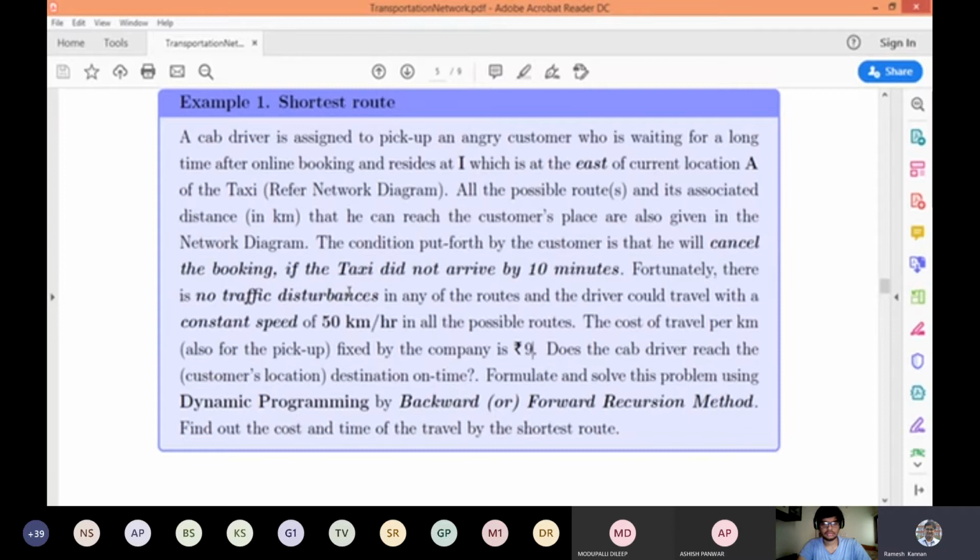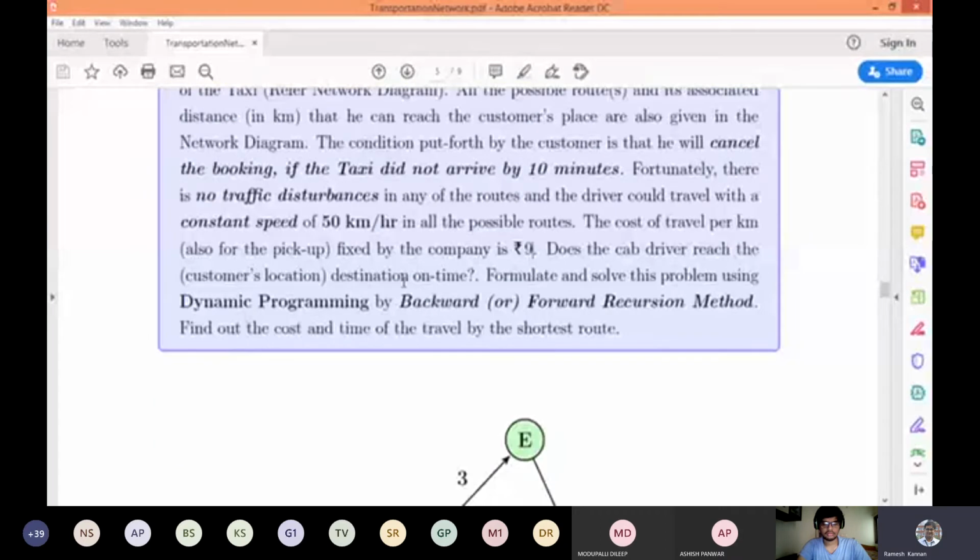So first we'll take a look at this: how do we solve it using dynamic programming? Then we'll see how to build up this analogy for urban planning. I think you can very well take this knowledge and apply it to urban planning or a transportation network. You could use dynamic programming backward or forward. We'll use both forward and backward, and let's see if the problem yields the same results.